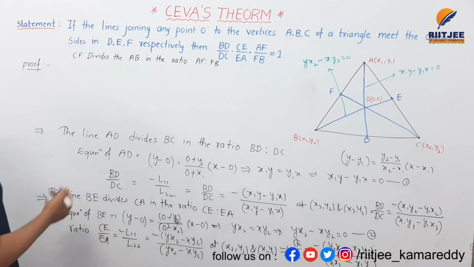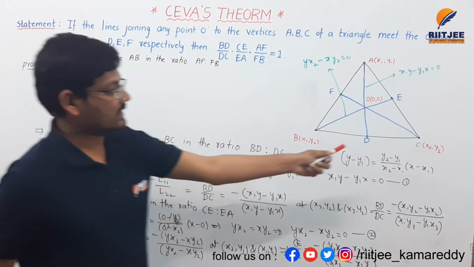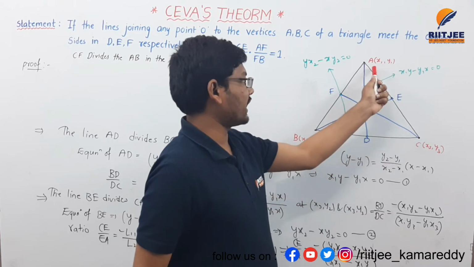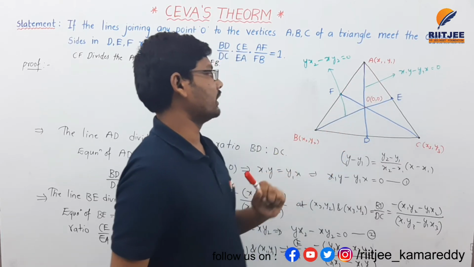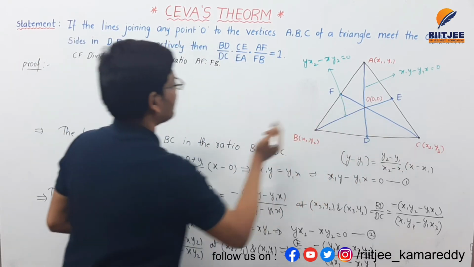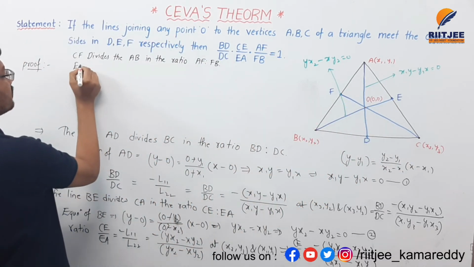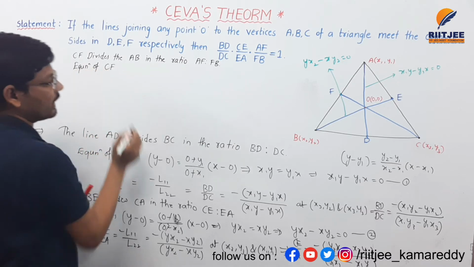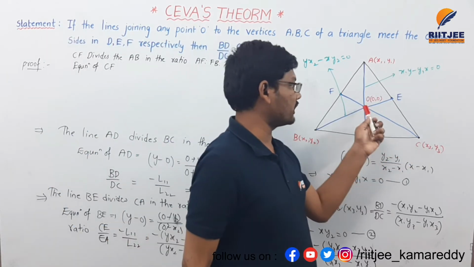So we need to find the equation of CF. If you want to find the equation of CF, this line is passing through the origin.